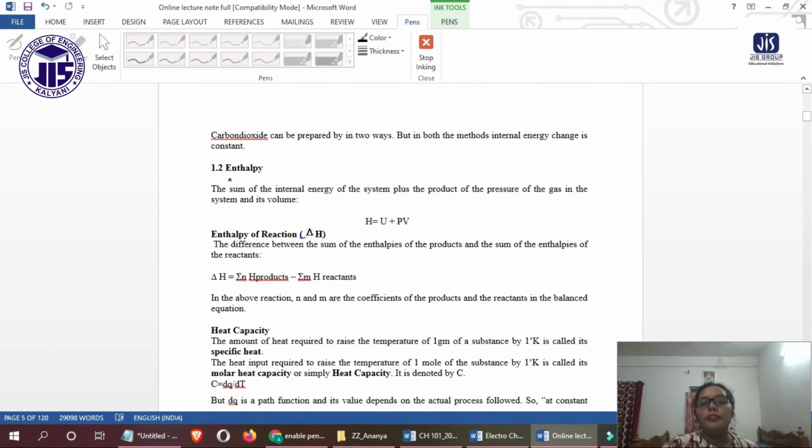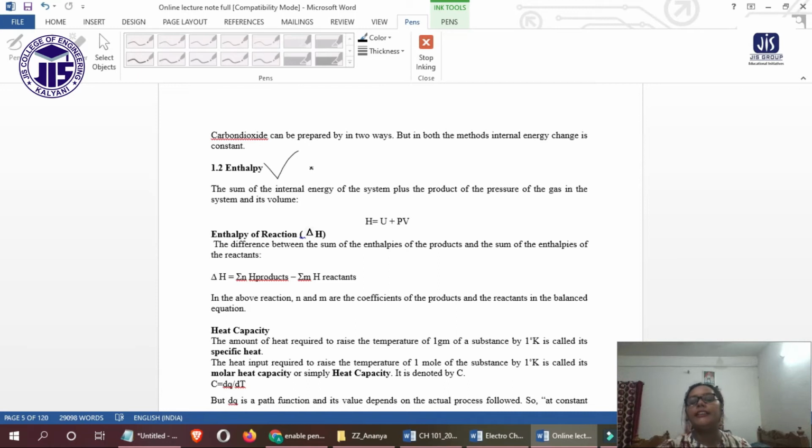Now we will discuss enthalpy, another important concept. What is enthalpy? It is the sum of the internal energy of a system plus the product of the pressure of the gas in the system and its volume.